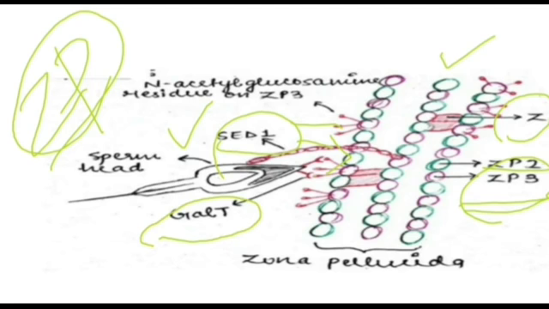As I said earlier, ZP3 binds with the sperm, and ZP3 contains N-acetyl glucosamine, so the GalT protein cross-links with the N-acetyl glucosamine residue present in ZP3.